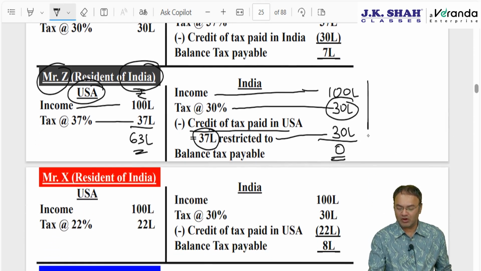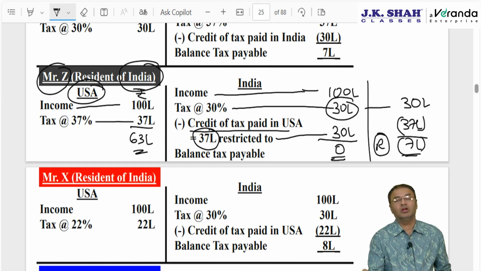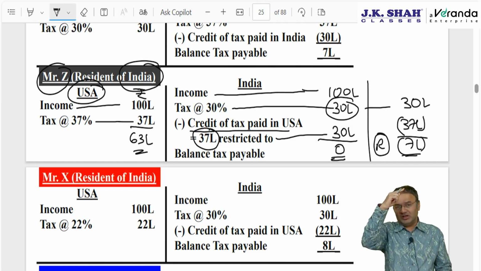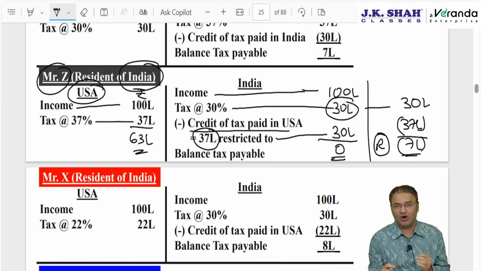Why is the full 37 not allowed? If the full 37 is allowed, 30 lakhs is tax payable in India, so if 37 lakhs is allowed, then there will be 7 lakhs of refund. Who will pay that refund? Tax which is paid in USA, the Indian government will not refund that. The Indian government will at the max allow the relief or rebate to the tune of tax payable in India. That is the whole story.